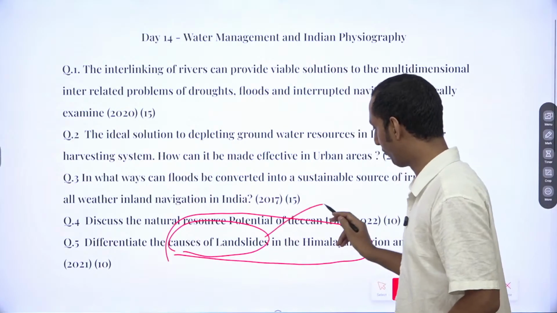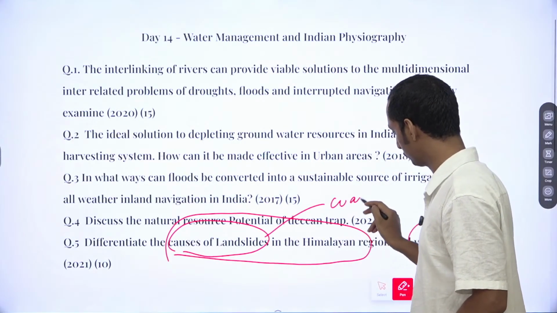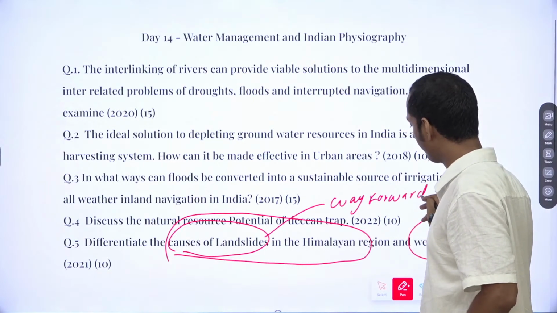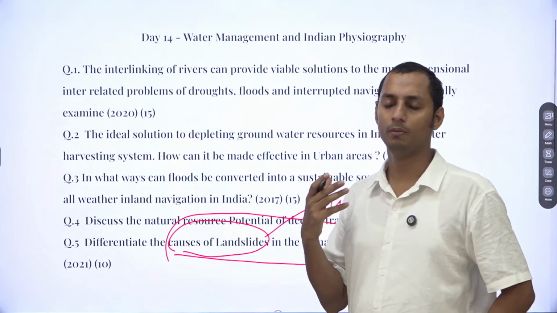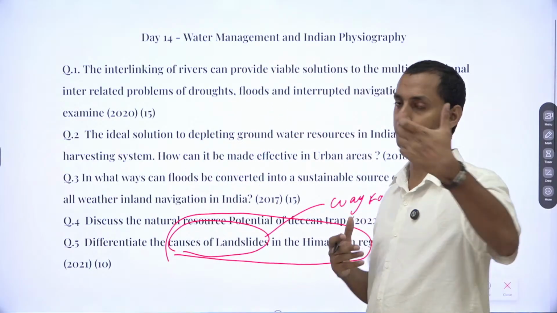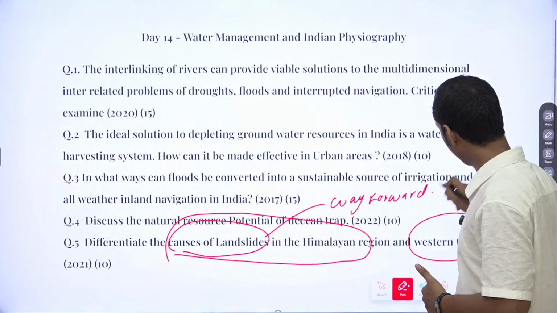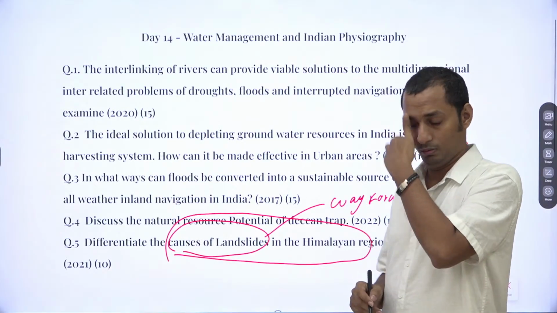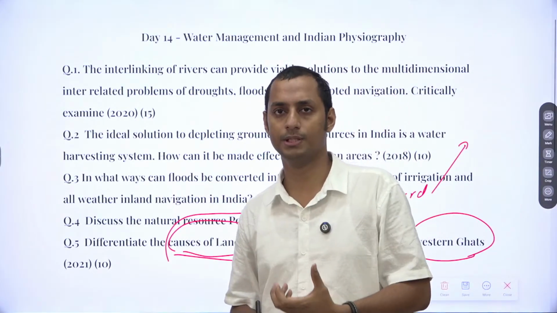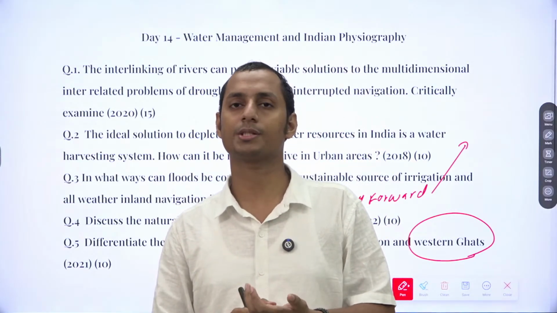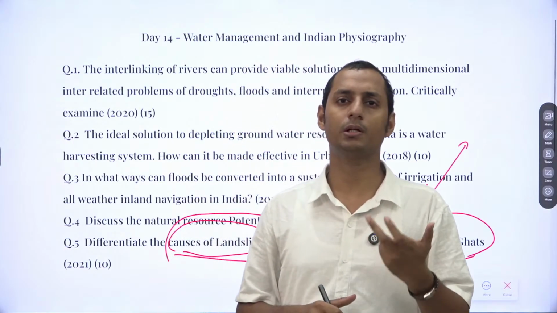Now, what can be the way forward here? Always if you write a challenge, always if you write about an issue, you need to provide the solution to it. Now, as we discussed yesterday, infrastructure activities such as the Chardham road project, such as the border roads and urbanization road projects, always lead to landslides, right?